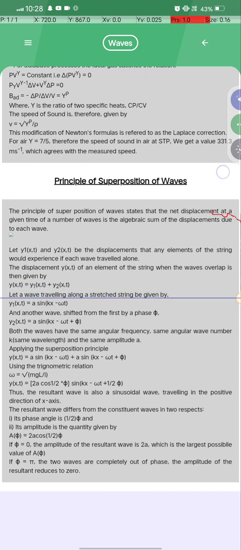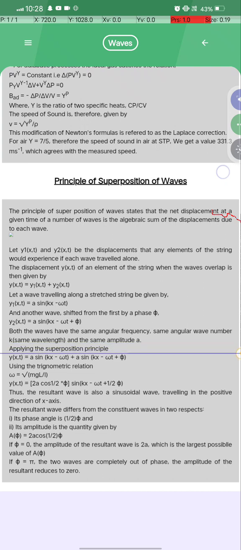Let a wave traveling along a stretched string be given by y1(x,t) equals a sin(kx minus omega t), and another wave shifted from the first by the phase phi, y2(x,t) equals a sin(kx minus omega t plus phi). Both the waves have the same angular frequency, same angular wave number k, same wavelength, and the same amplitude.